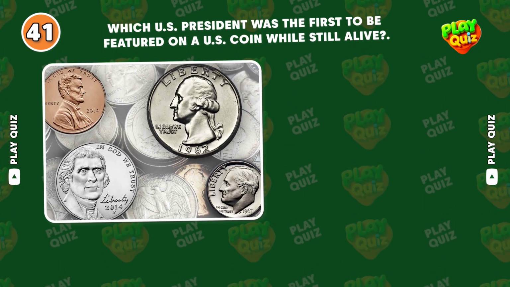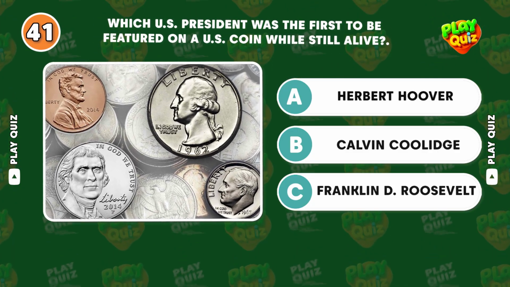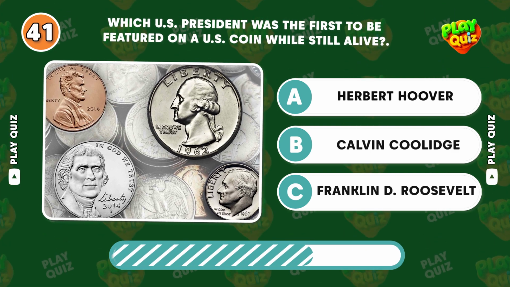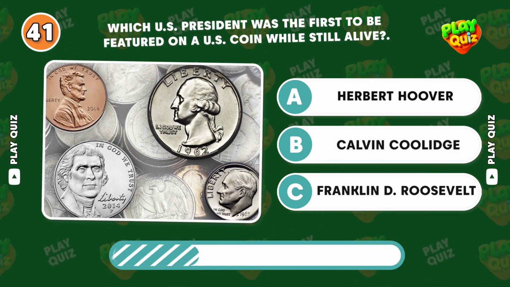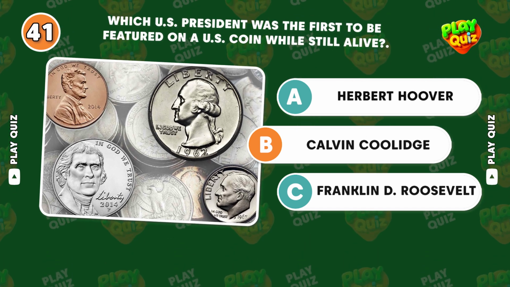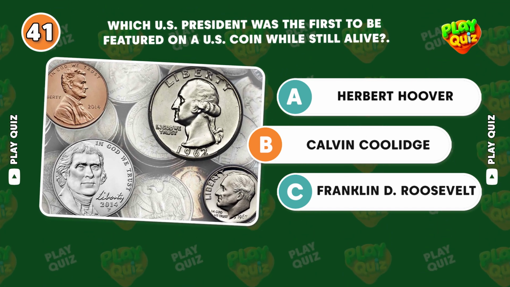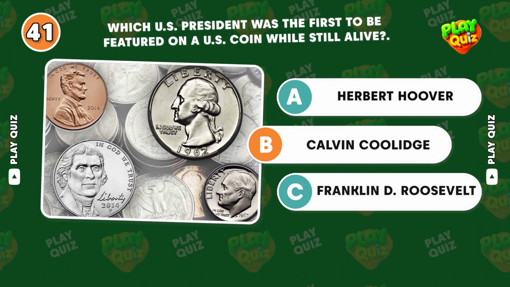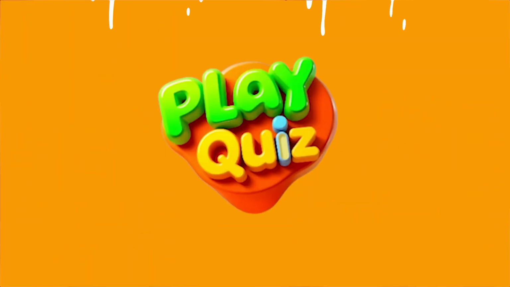Which U.S. president was the first to be featured on a U.S. coin while still alive? Correct answer, Calvin Coolidge. Coolidge appeared on the sesquicentennial of American independence commemorative coin in 1926.